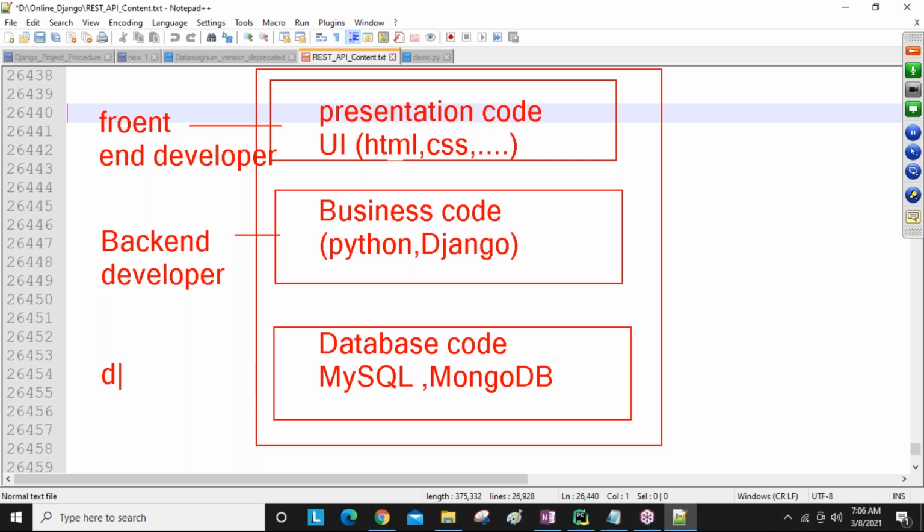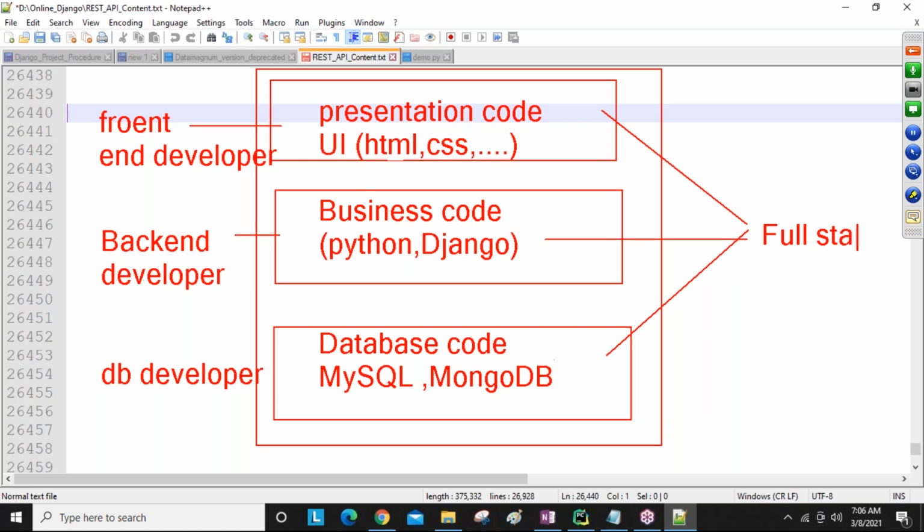The people who work here, we call a DB developer. The people who know front end, back end, and database, we call that person a full stack developer.